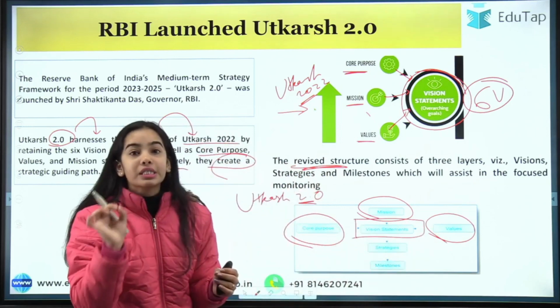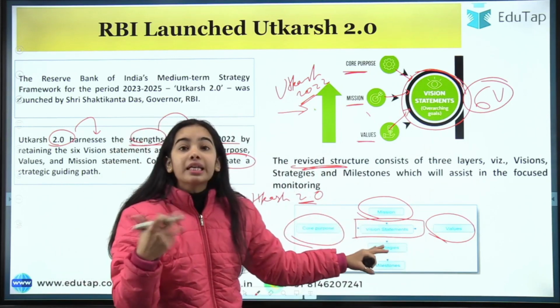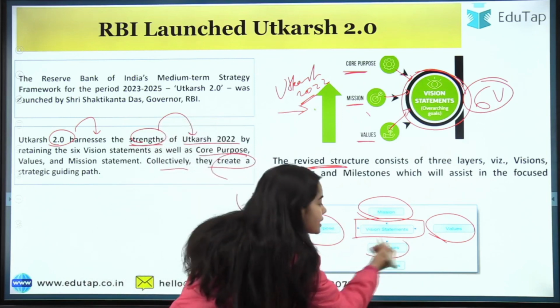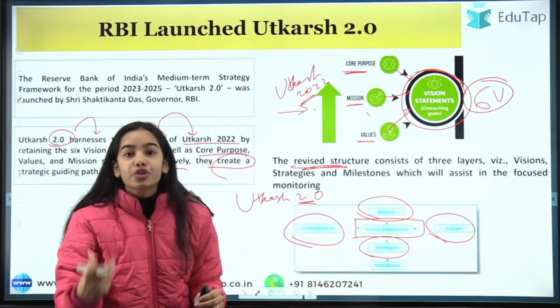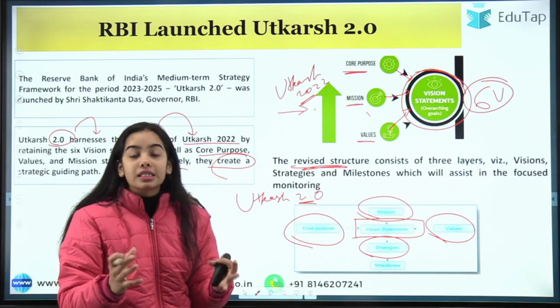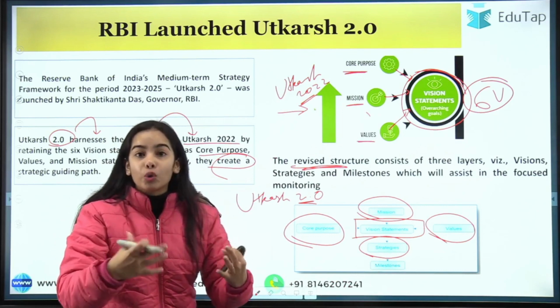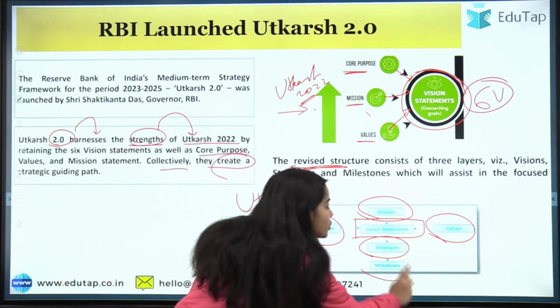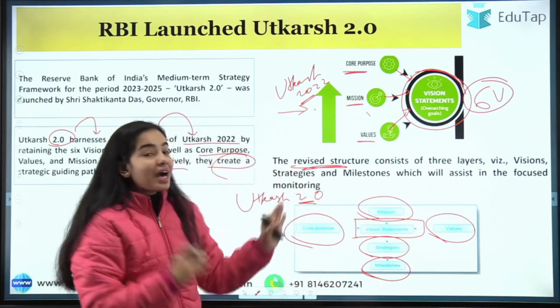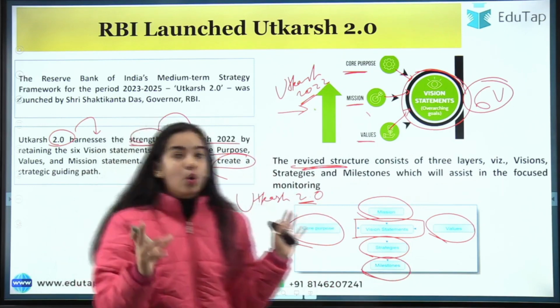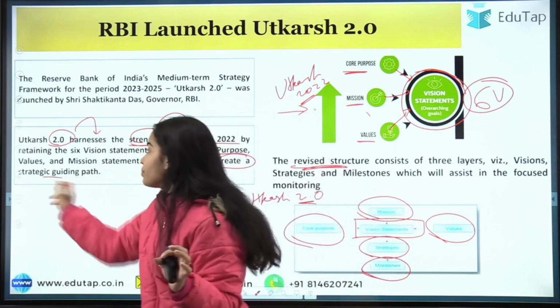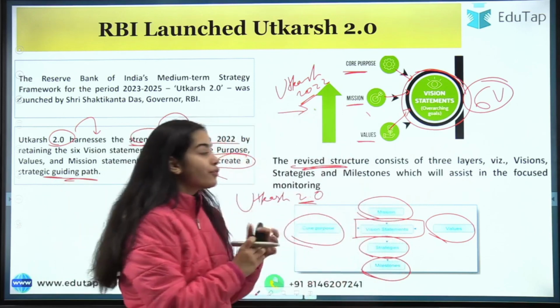Now for completing this vision statement, there should be some strategies that the RBI should follow. And when these strategies are followed, what will be achieved? The milestones will be achieved. So that's why the revised structure, the strategic guiding path that is being achieved, is of 3 layers.